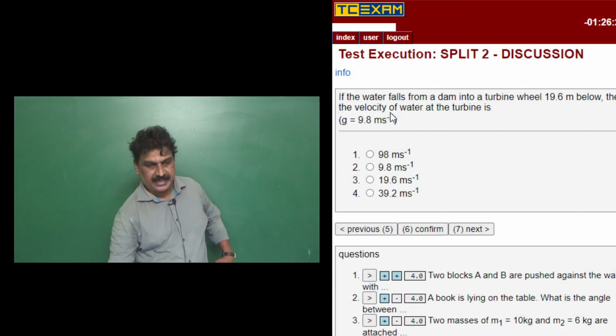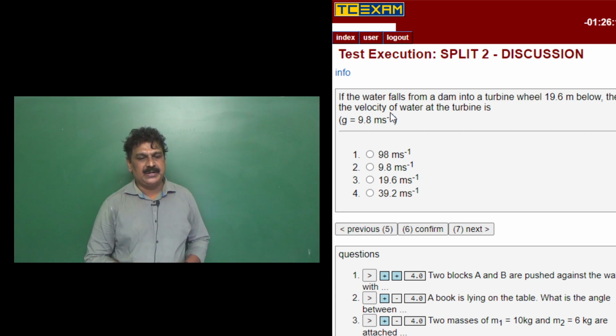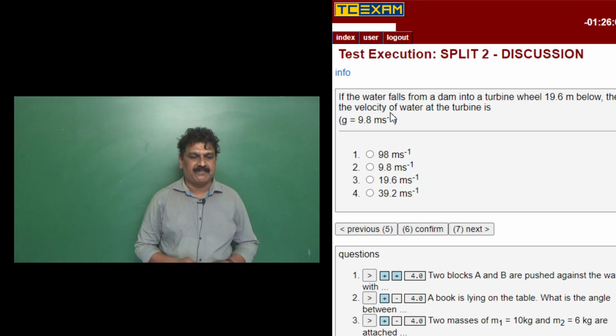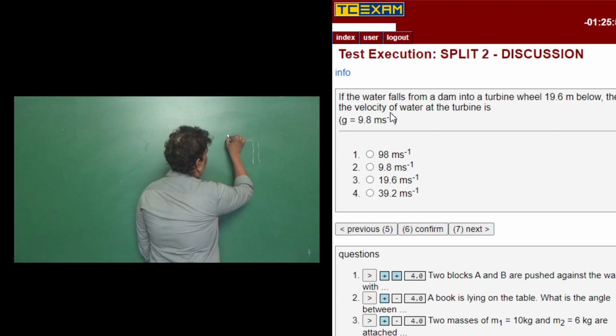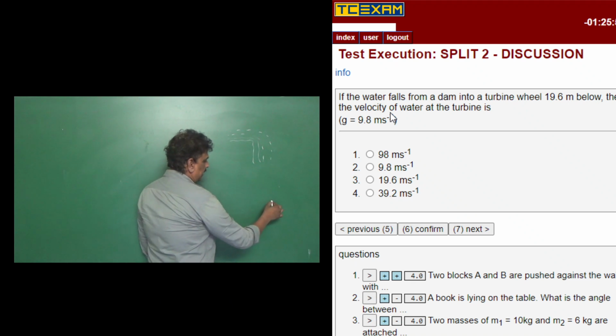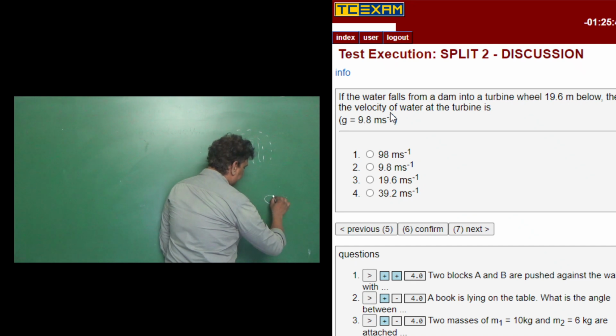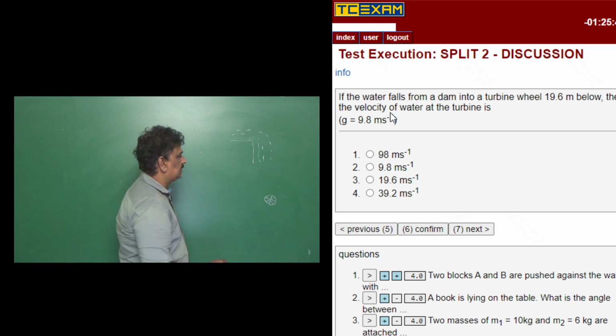Next question. If the water falls from a dam into a turbine wheel 19.6 meter below, then the velocity of water at the turbine is, g is equal to 9.8 meter per second squared. So here we have a waterfall, right? And there is a turbine here of a hydroelectric AC generator.